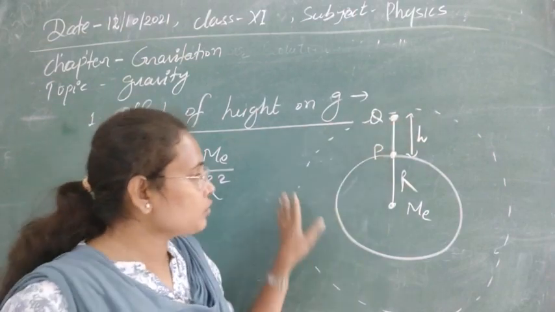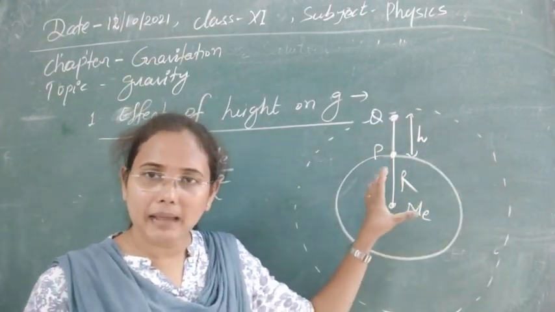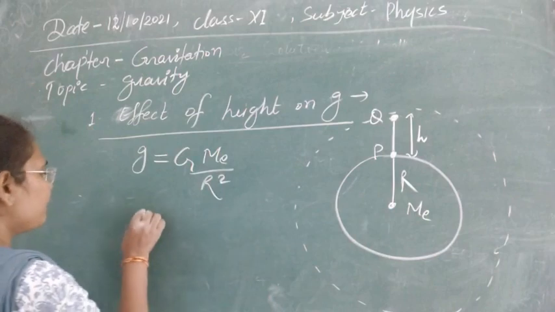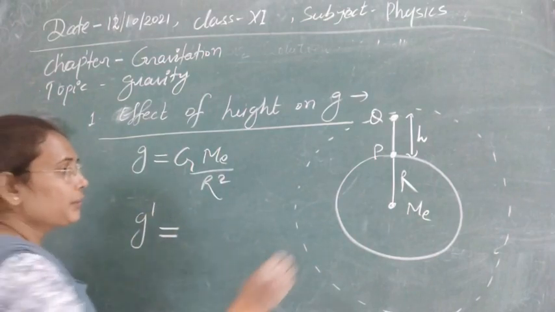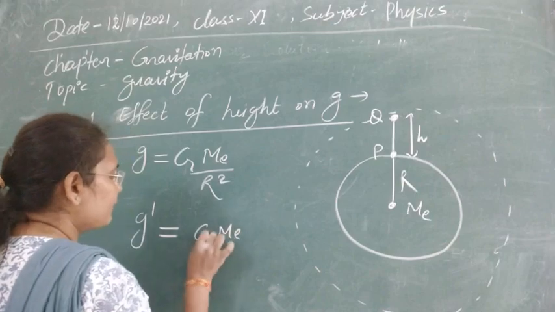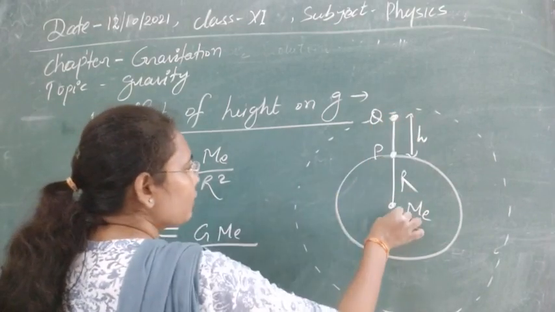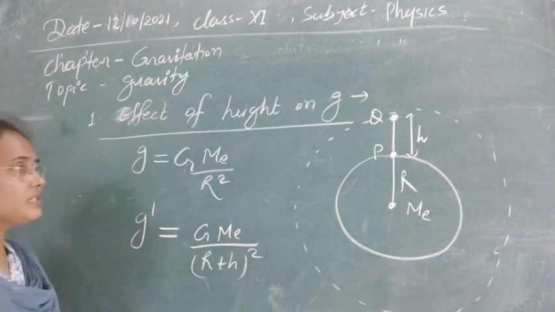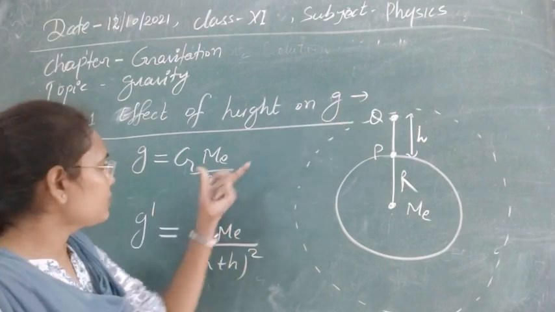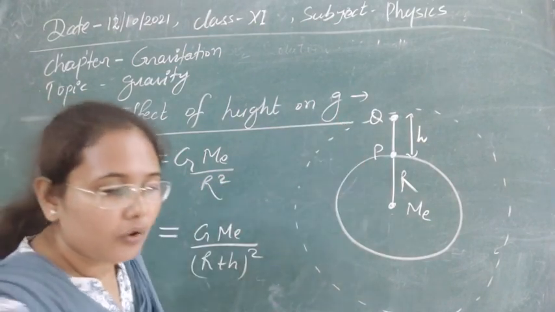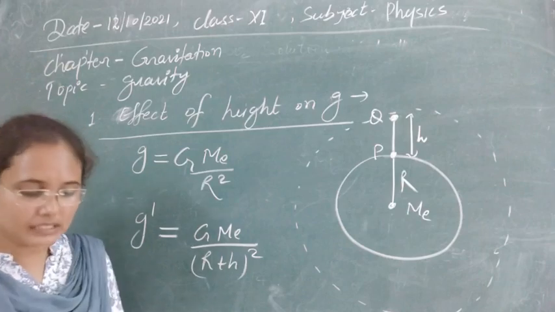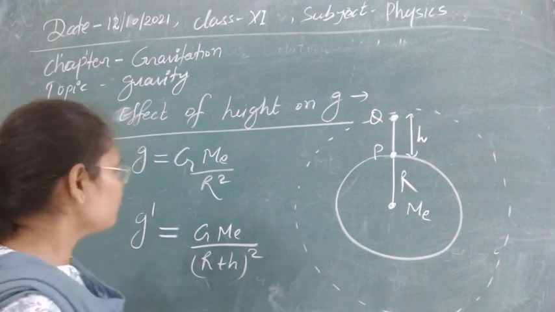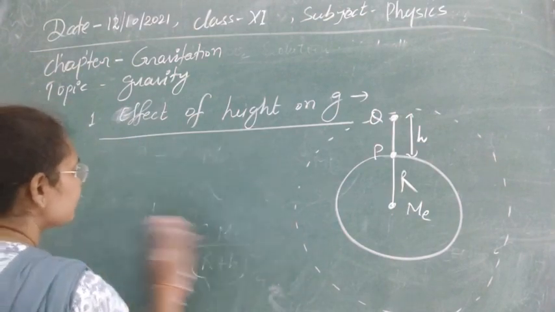So we can say the whole sphere carries the mass M_e at the center. If we calculate acceleration due to gravity due to mass M_e, it will be equal to GM_e upon the distance, which is R plus h, whole square. So this is acceleration due to gravity at point Q, g dash, and this is acceleration due to gravity at point P, g. Now to see how gravity changes with respect to the surface, we compare these two gravities by dividing g dash by g.